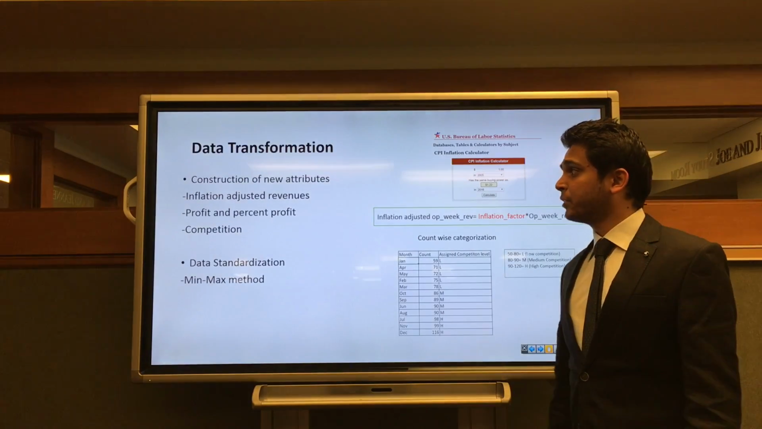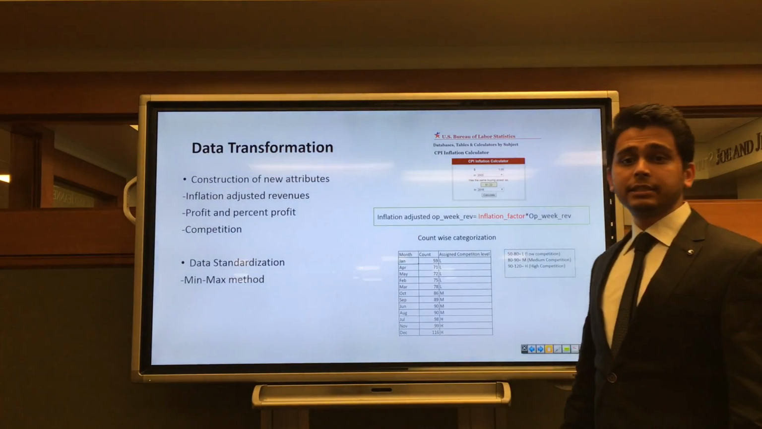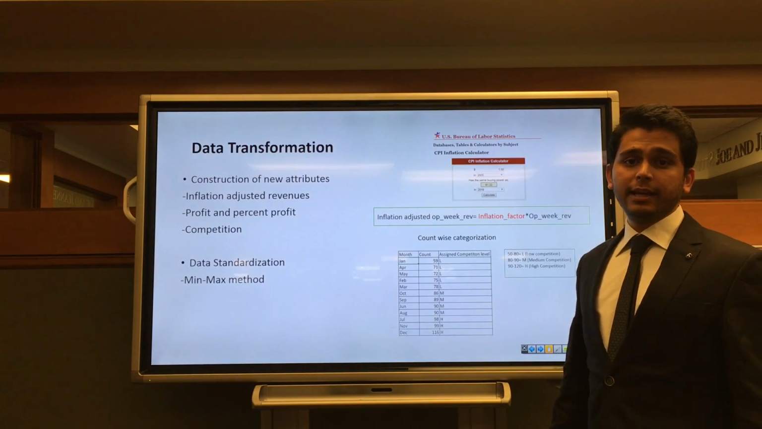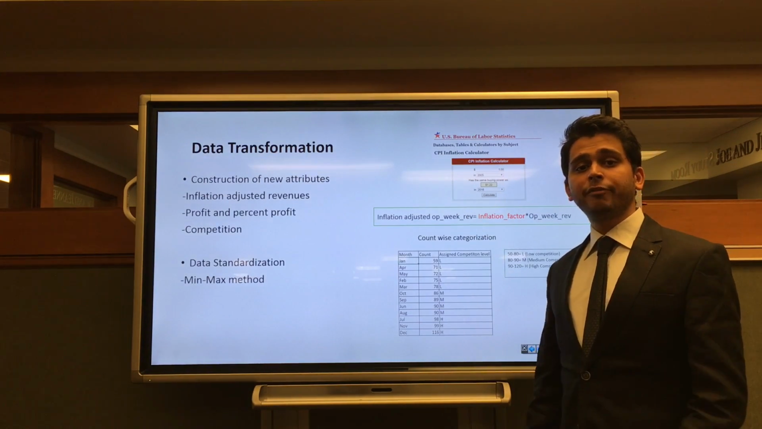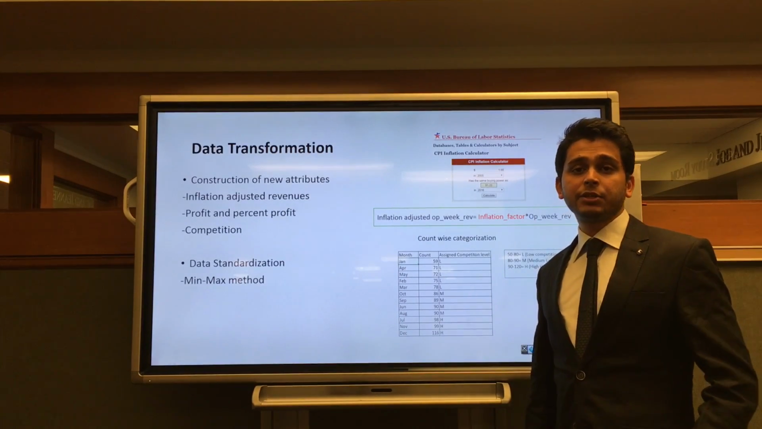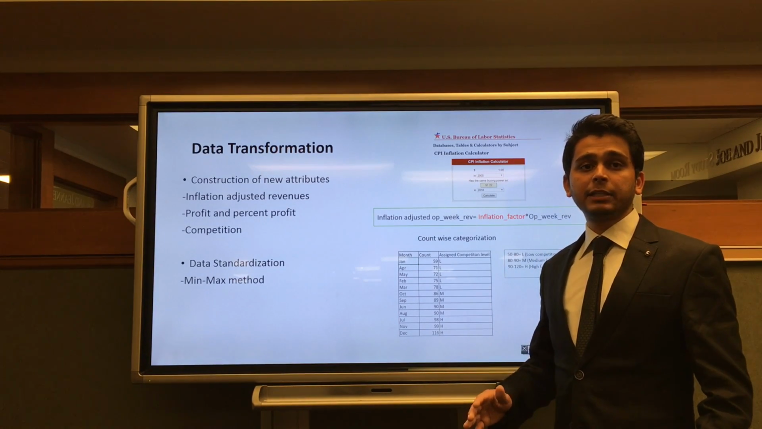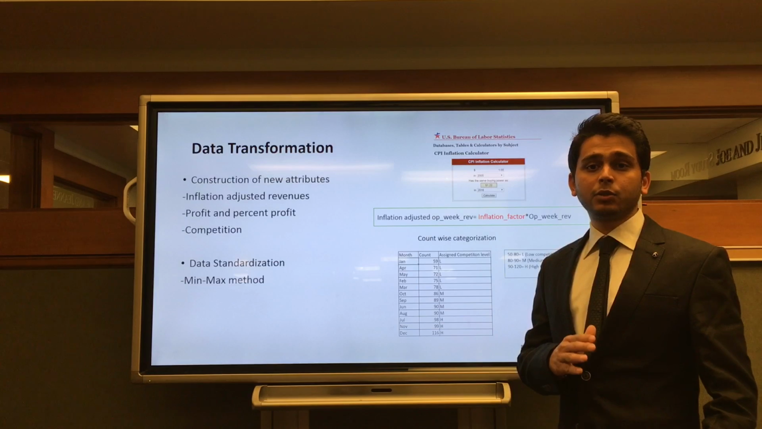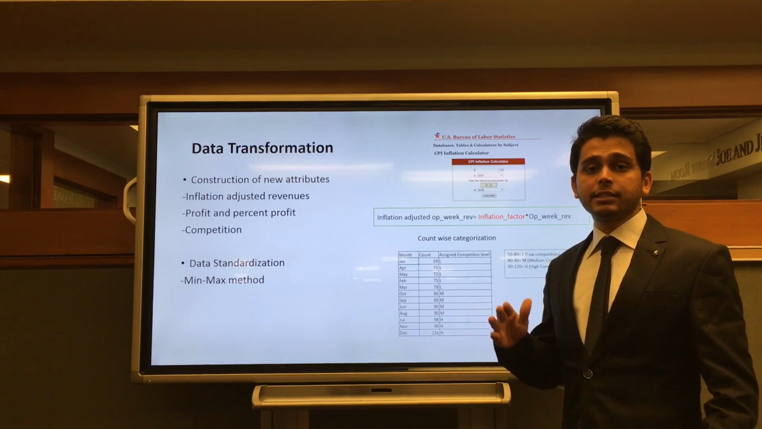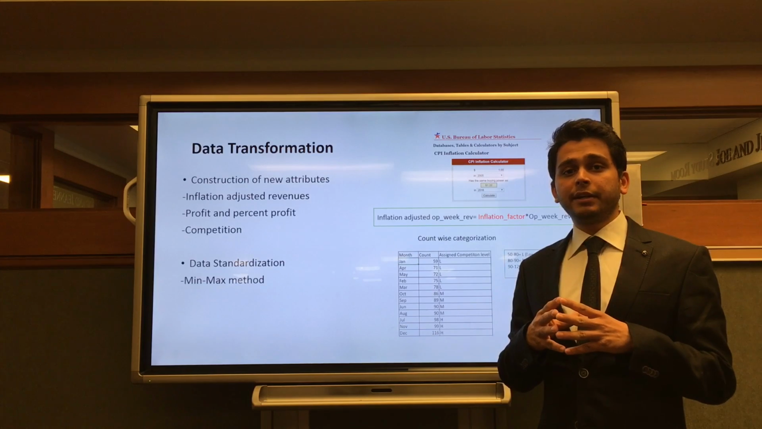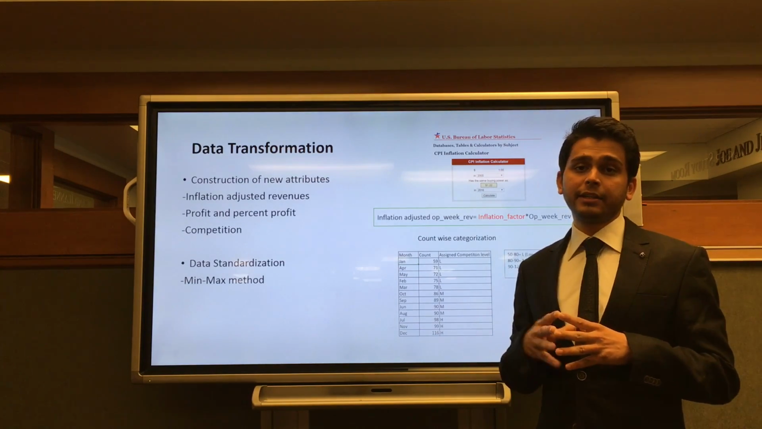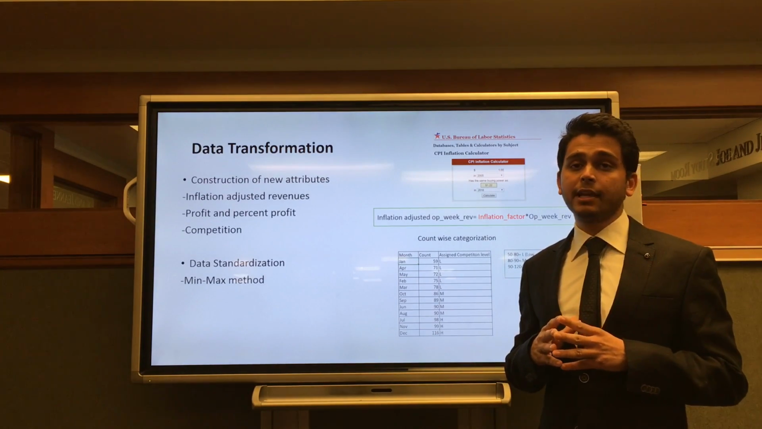In the data transformation phase, for our analysis, we constructed new attributes. As our dataset spanned a decade, to give justice to the time value of money, we multiplied each revenue and budget with the respective inflation factor to obtain inflation adjusted revenues. We also aggregated all the revenues generated from different sources and subtracted the budget to get profits and profitability.